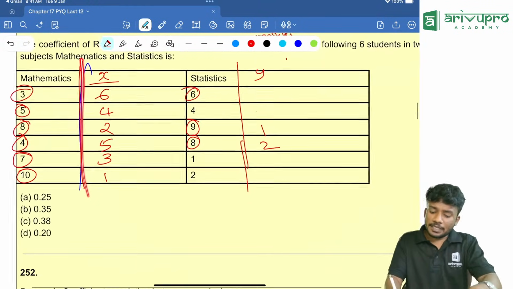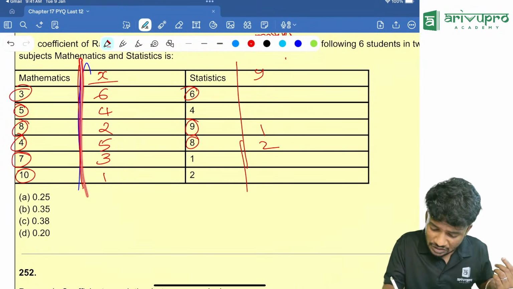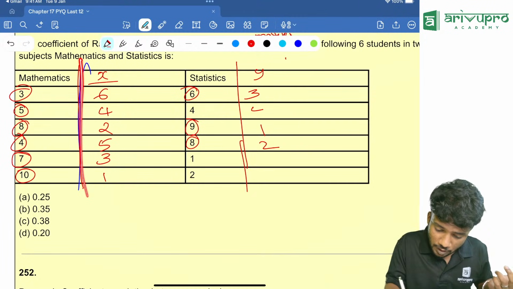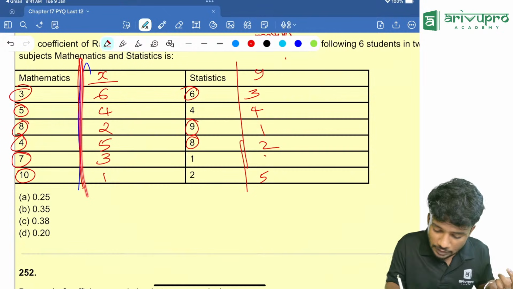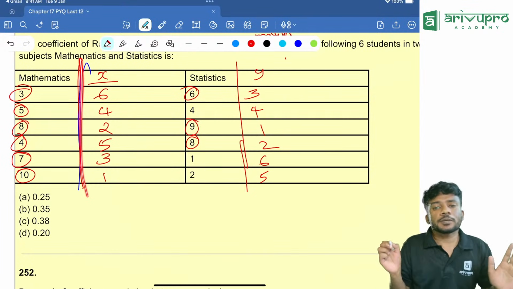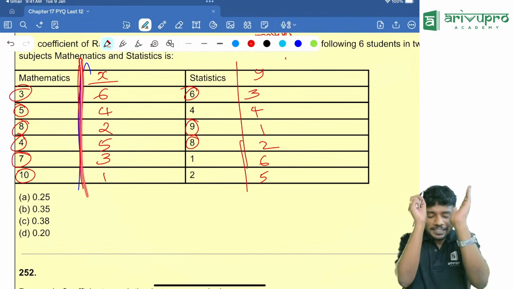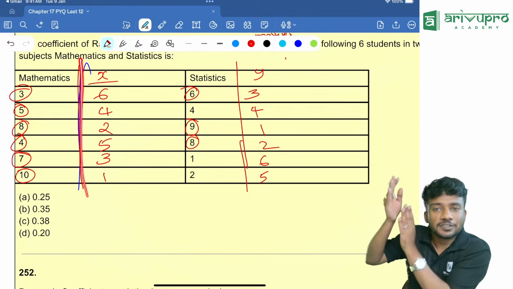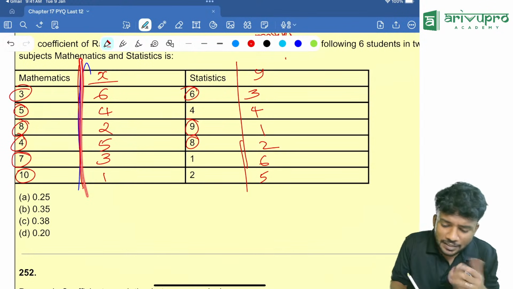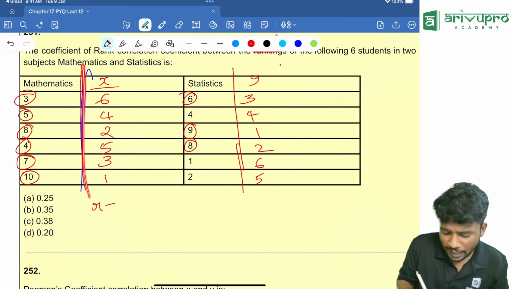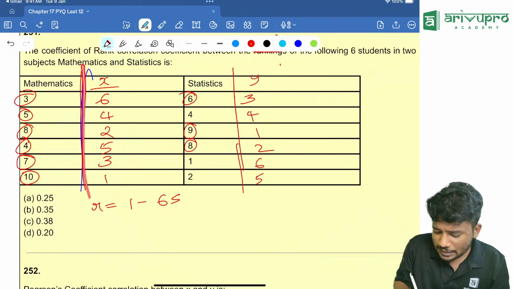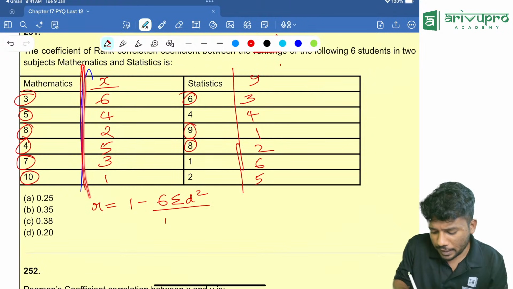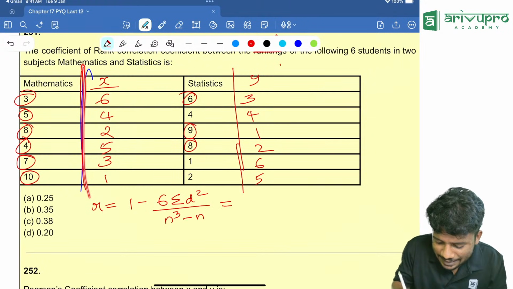Okay, yes. Then who is having the third rank? 6 is having third rank. Who is having the fourth rank? 4. Then 5, then 6. So this is the order, people. Now you have the ranks of x and ranks of y. Now we need to find the correlation coefficient. What is the rank correlation coefficient formula? That is nothing but 1 minus 6 sigma d square divided by n cube minus n.